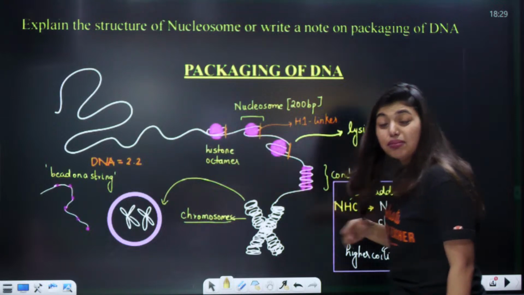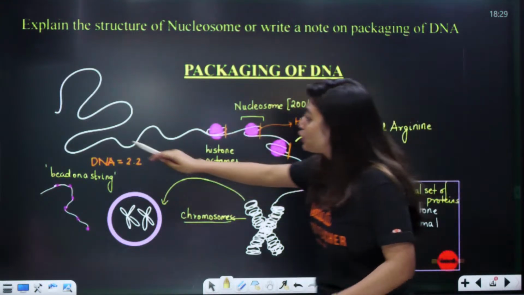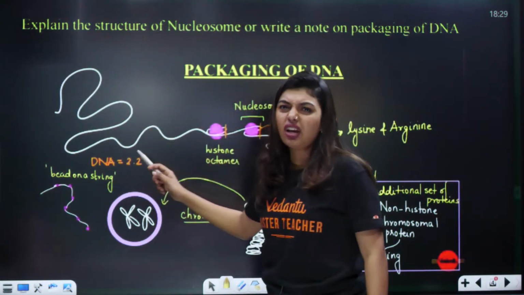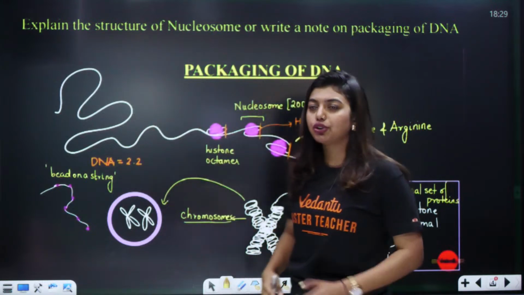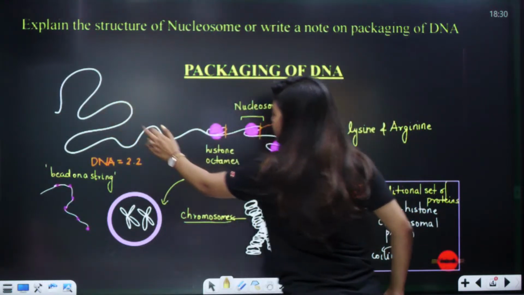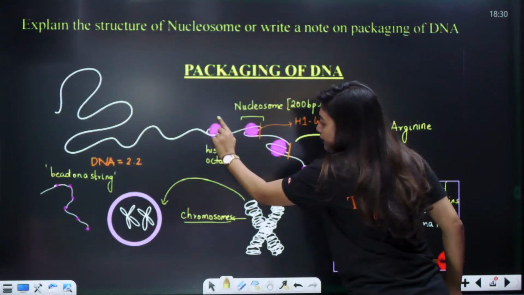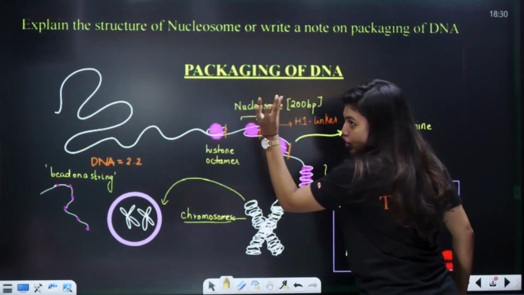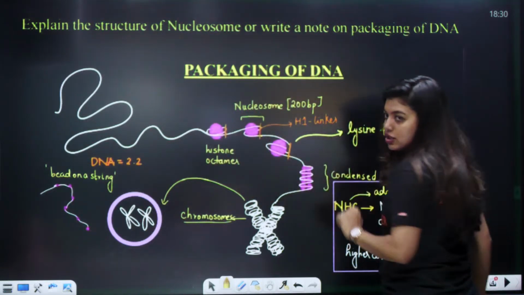Okay, this is a diagram ma'am only drew. So this is a 2.2 meter long DNA. We were like, okay, we cannot fit this DNA into the nucleus. What will we do? We'll take this DNA, and we'll put it around the histone octamer. These beads you are seeing are histone octamers.